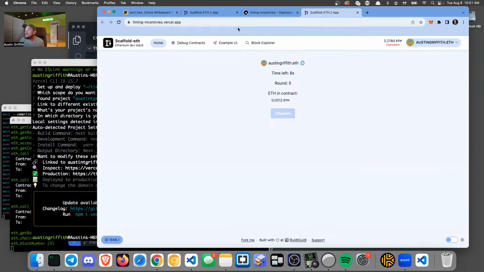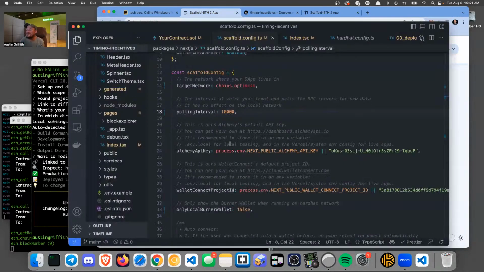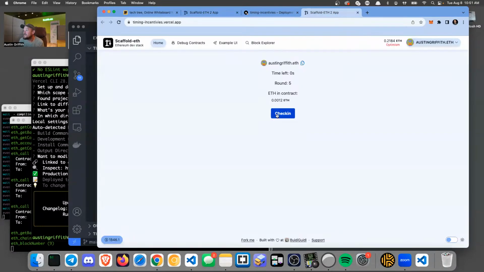See, this is doing 5 second intervals, right? Yeah, it's ready. But what's this one doing? Yeah, I think that it went from 12 to 2 seconds, right? So I think it's doing 2-second intervals. So I think you really want this on 5 if you're running Optimism. Okay, cool. I think we're ready to check in and grab a little bit more money. Let's have this guy check in too.